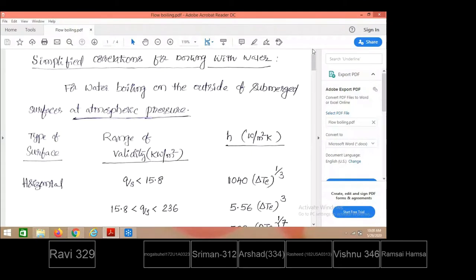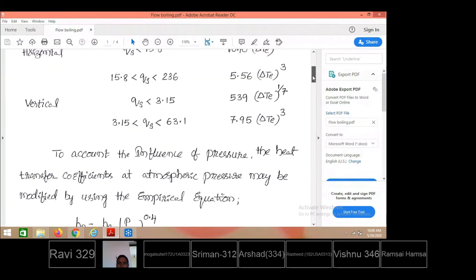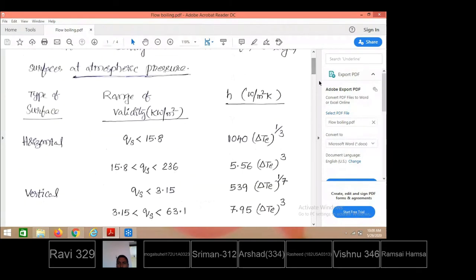In that full boiling, for nucleate boiling happening at 1 atmospheric pressure, a few more correlations were suggested to find the heat transfer coefficients. You need not remember these. Already these are available in the data book also.